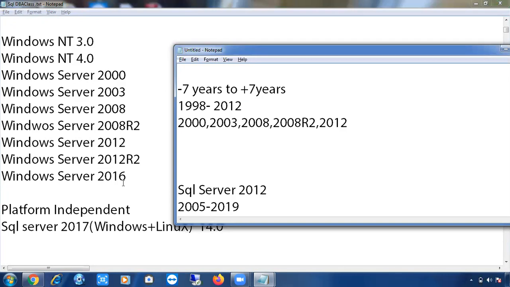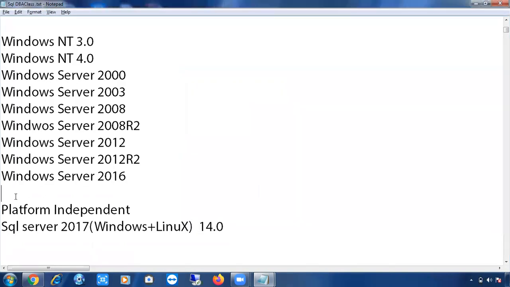Clear? Peter, is it clear? Yes, sir. Okay, that's fine. So you have to remember these two. You have to remember the SQL Server versions, and you have to remember the Windows Server versions also. For the next class, I will ask what are the Windows Server versions and what are the SQL Server versions. These versions should be on the tip of your tongue. Don't forget.